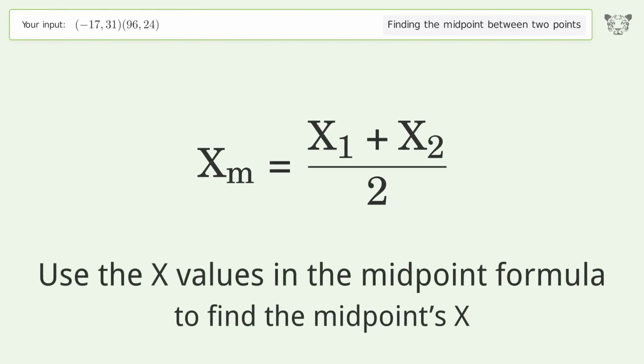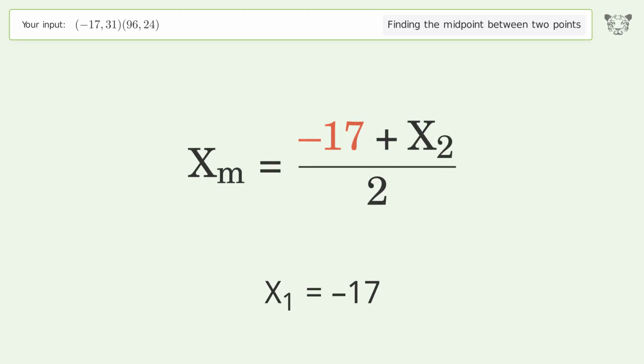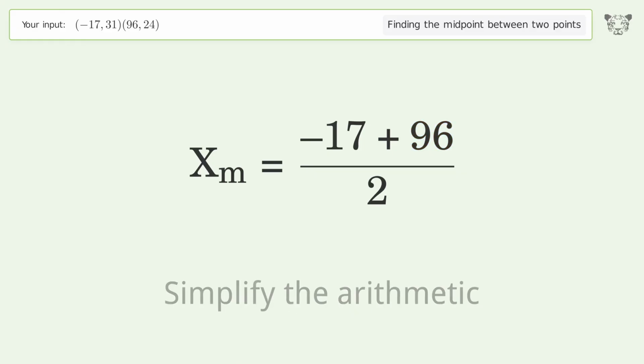Use the x values in the midpoint formula to find the midpoint's x. x1 equals -17. x2 equals 96. Simplify the arithmetic.